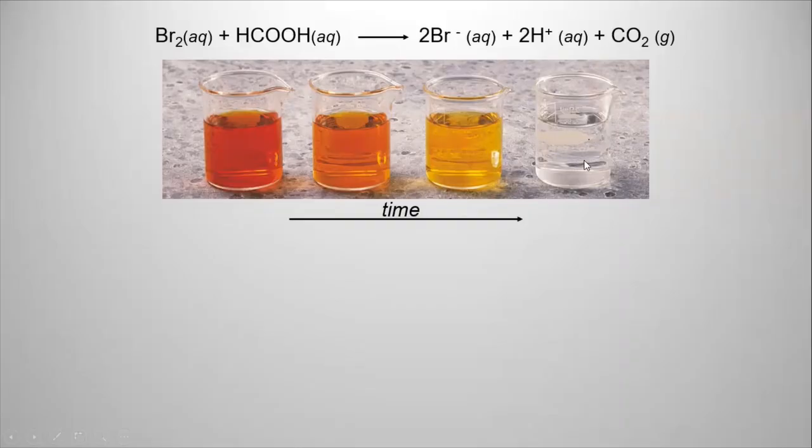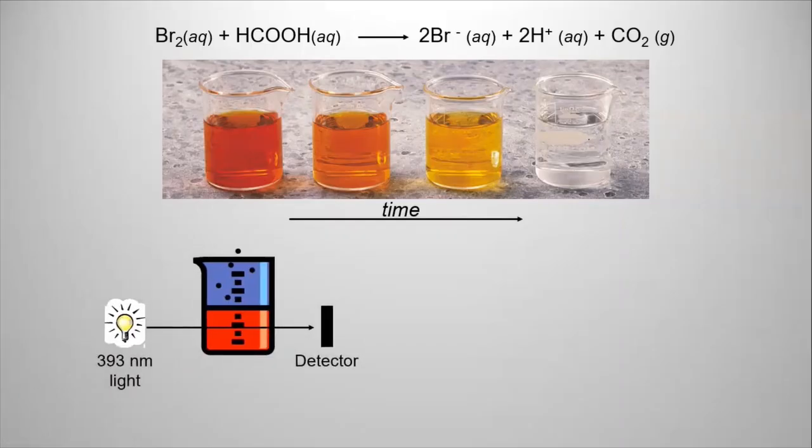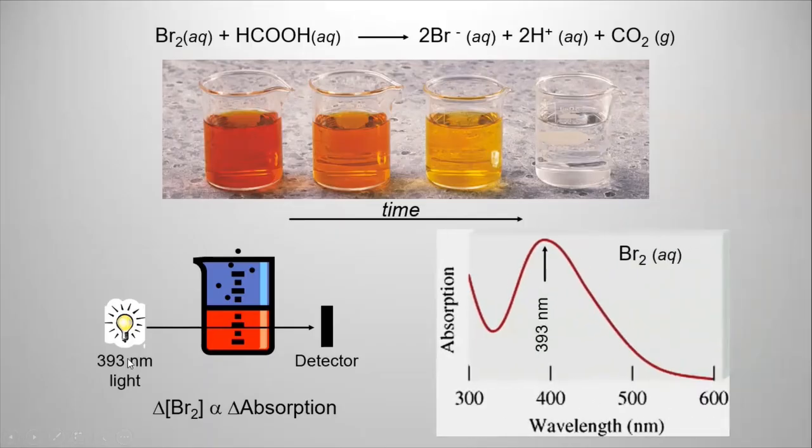And how can you measure this experimentally? Using absorption. All you need is a light source and a detector to measure the change in the absorption of this color. And why 393 nanometer? This is from studying the absorption spectrum.